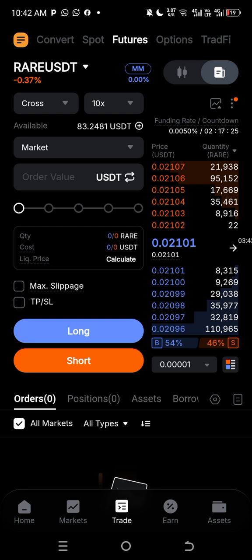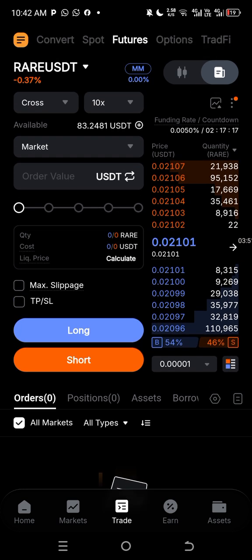Whereas on isolated, it means that every trade you enter is isolated from your margin. Using the same $100, for example, you have $100 in your account and you want to enter 2 trades. You can risk $10 per trade using your leverage, let's say 5x leverage, but don't go too high on your leverage because you are on isolated mode. The reason is because when you are on isolated mode, a higher leverage quickens your liquidation price. So when you're on isolated, always use small leverage when you are using a small account.